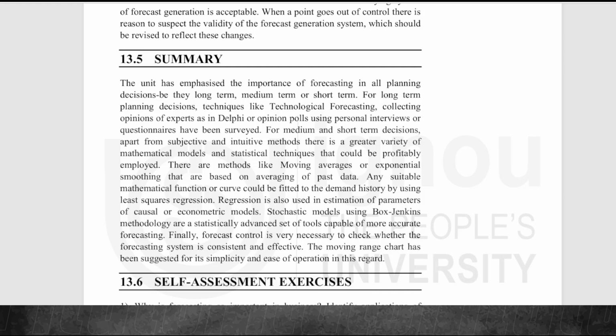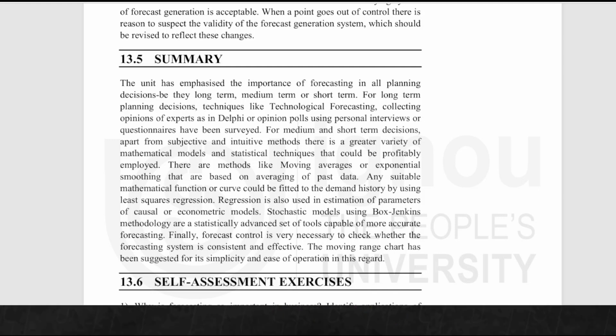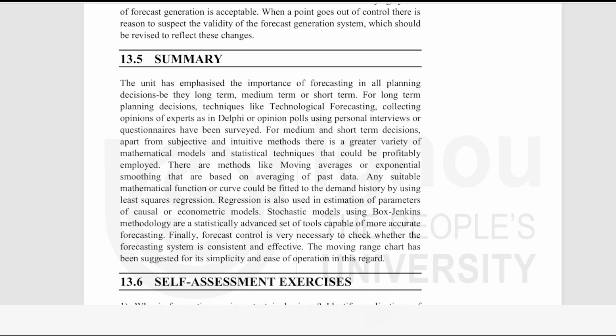There are methods like moving average or exponential smoothing that are based on averaging of past data. Any suitable mathematical function or curve could be fitted to the demand history by using least squares regression.